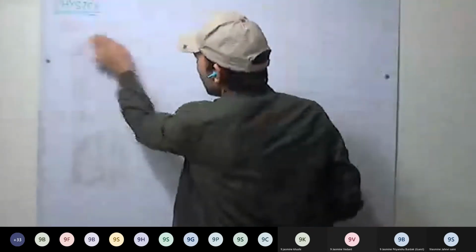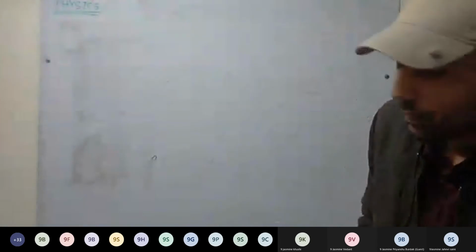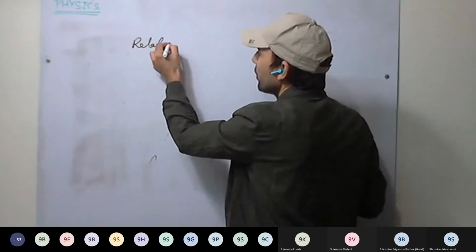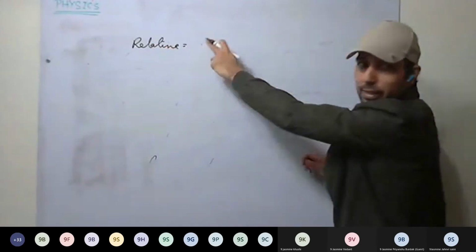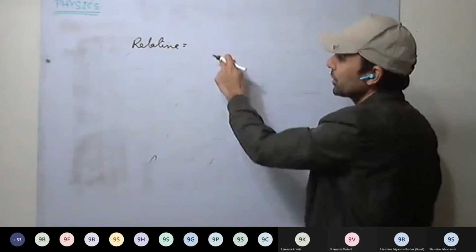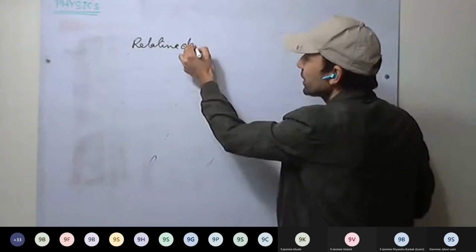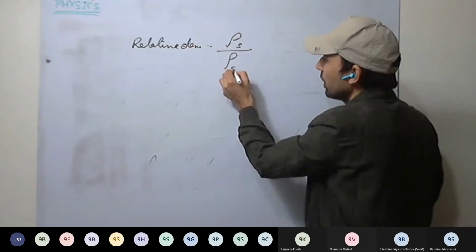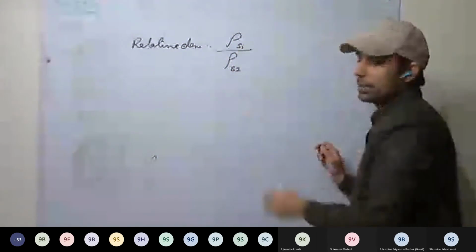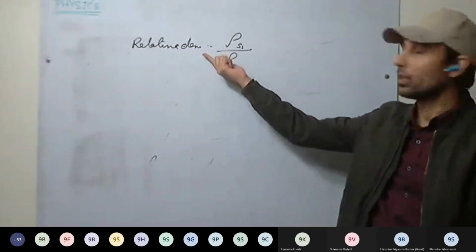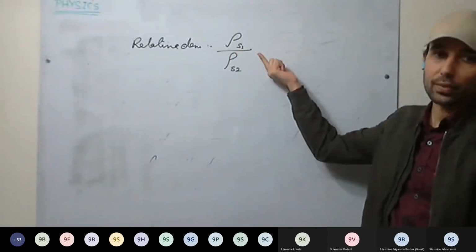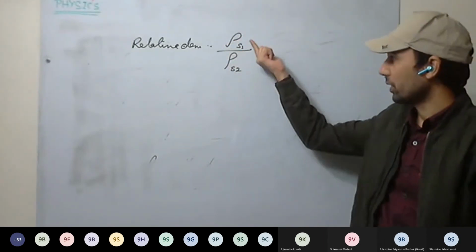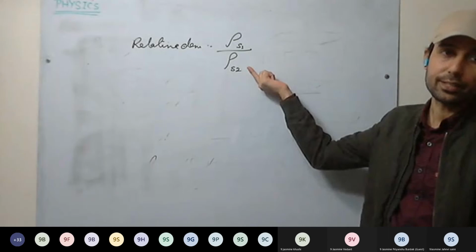If we take the ratio of two densities, that will be relative density. That is, we are taking the density of one material in relation to the other material. So relative density equals density of one substance divided by density of the other substance. This is called relative density. It's the ratio of two densities.